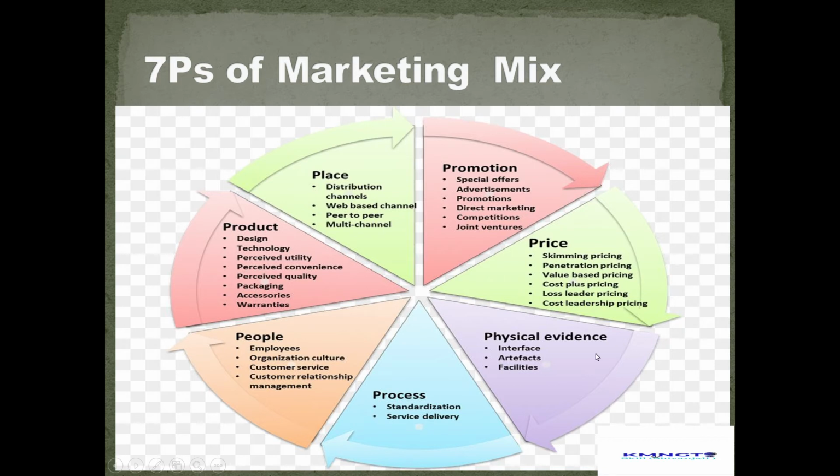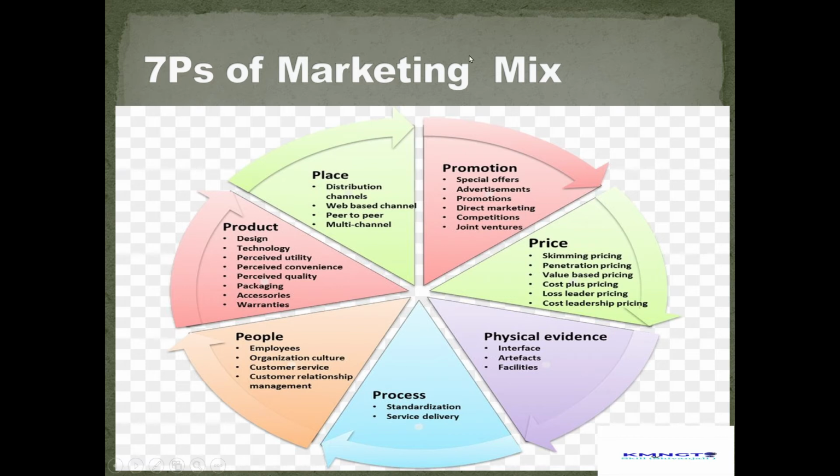Fifth one is the physical evidence, that is surrounding interference, ambience, facilities come under this. Basically, in service sector, for example, hospital, hotel, restaurant, where we judge through surrounding facility. And the sixth one is the process. The process, service delivering process, standardization, and last one is people, all employee, organization culture, customer relationship come under this.